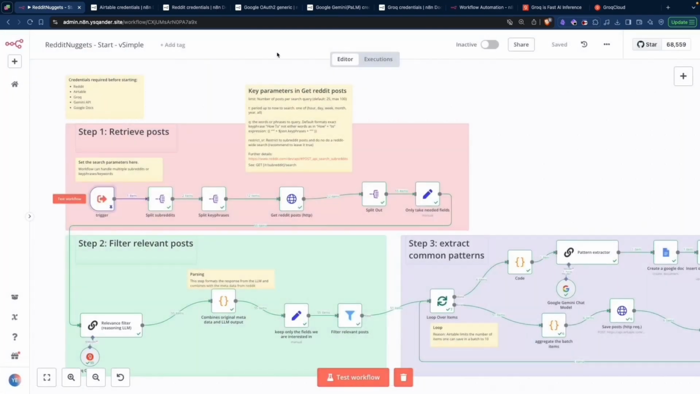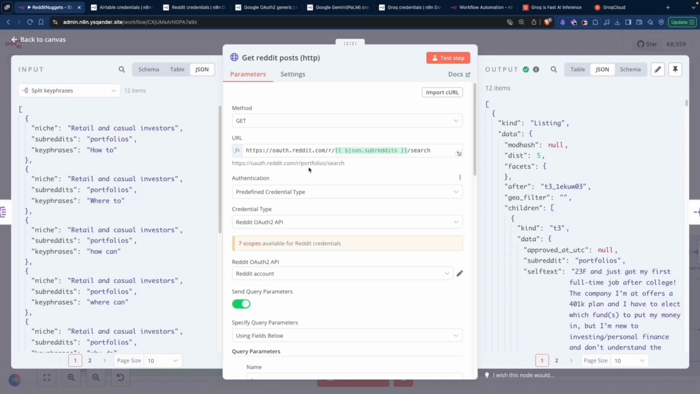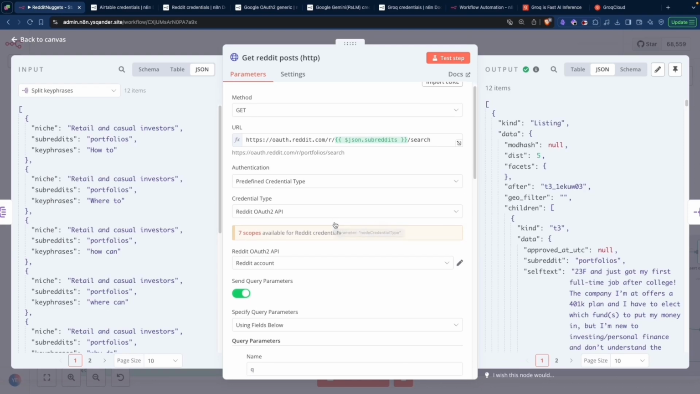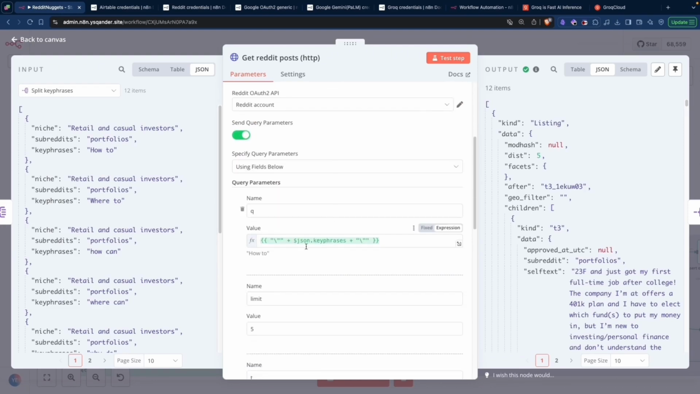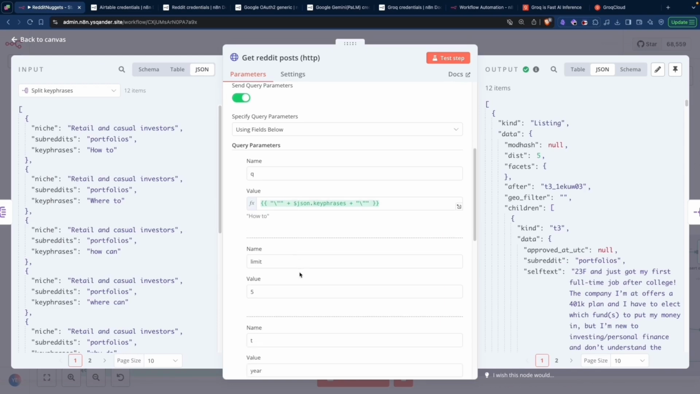Then one important thing to know is in this node, we are requesting posts from Reddit. Everything is set up to accept those combinations that you have initially defined. But one thing to point out is we are searching for the combination how to together, not word by word. That's why we have this expression here that combines the two together. Otherwise, you will have a lot of generic posts where how and to show up at different places.